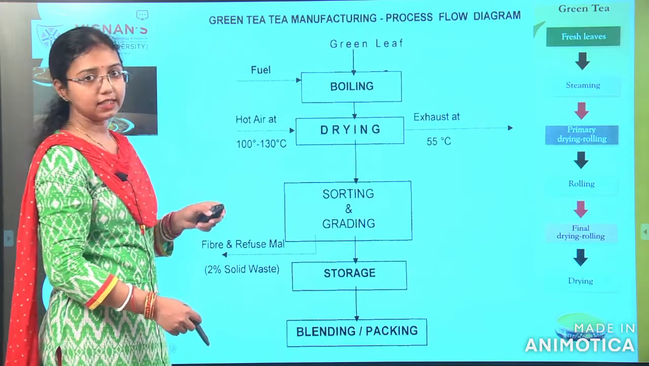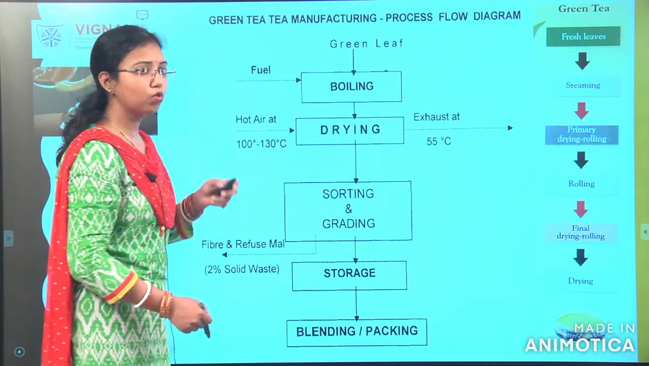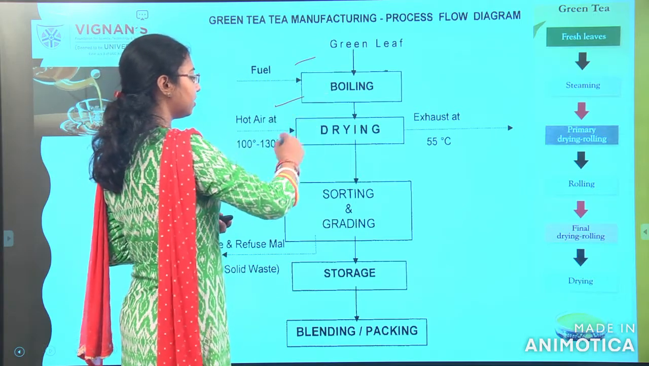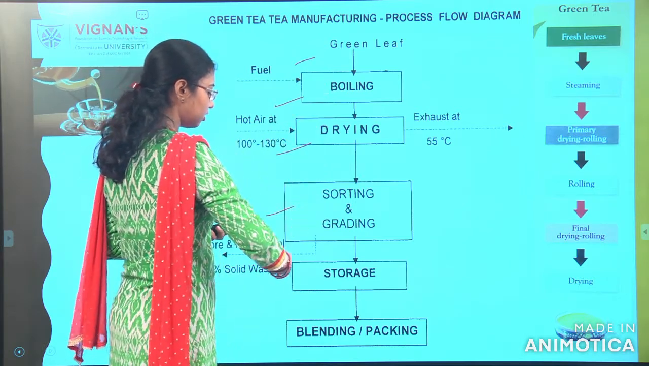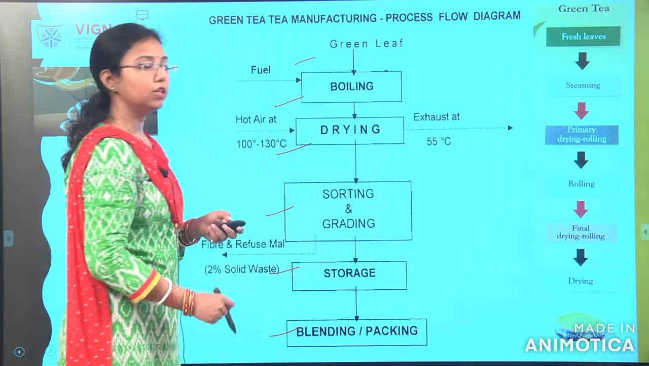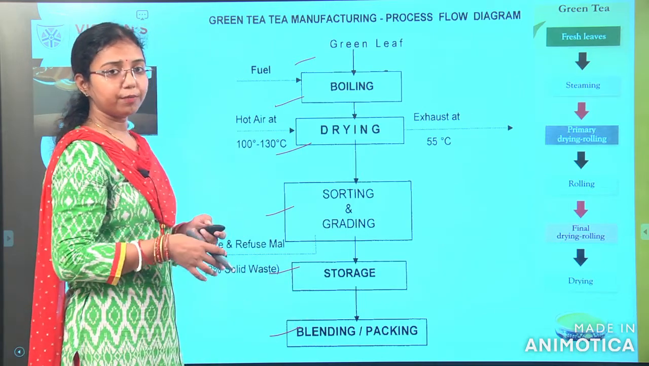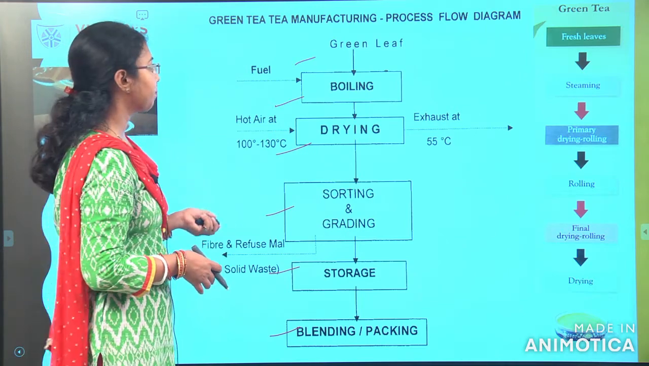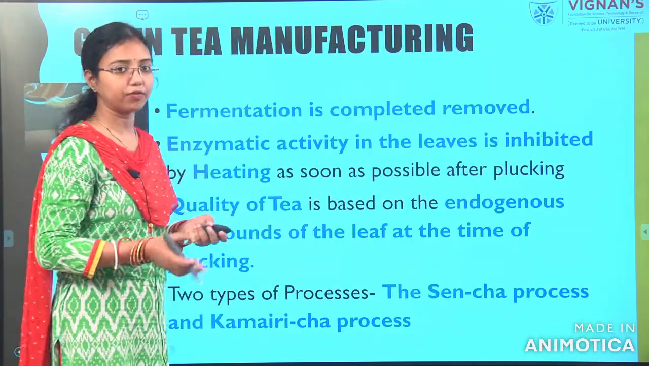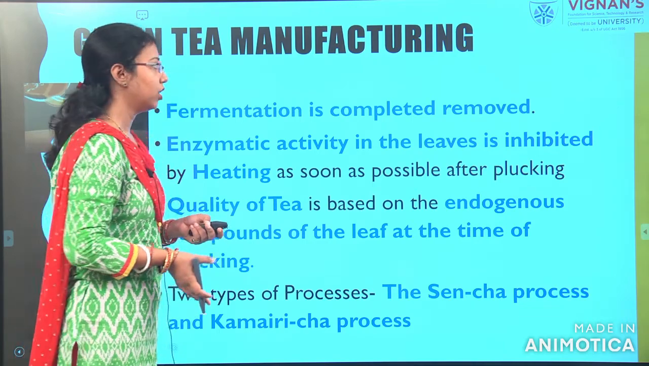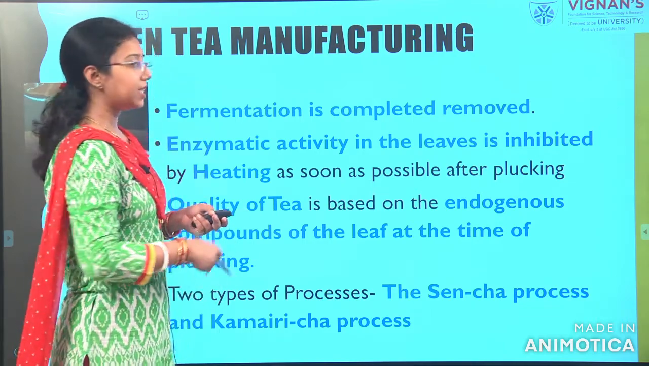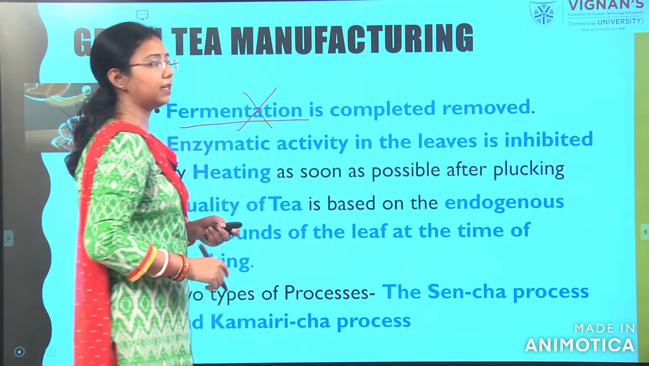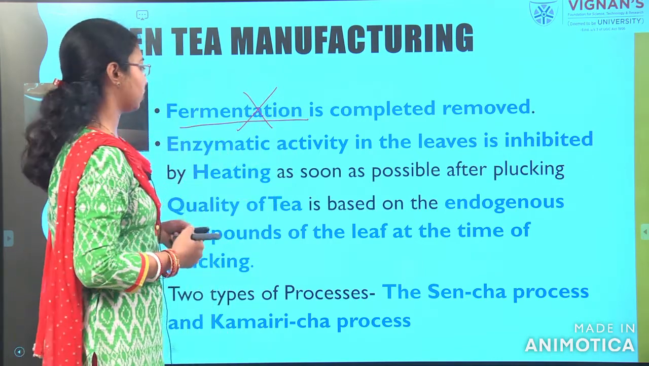Finally, the green tea. Here you can see there is no fermentation process. We are taking the green tea, boiling, drying, sorting, storage and blending. So, when there is no fermentation process, that is known as green tea leaves. Now we will see the green tea manufacturing process, how we will do it. Here this fermentation step is fully removed. We are not doing fermentation in case of green tea processing.